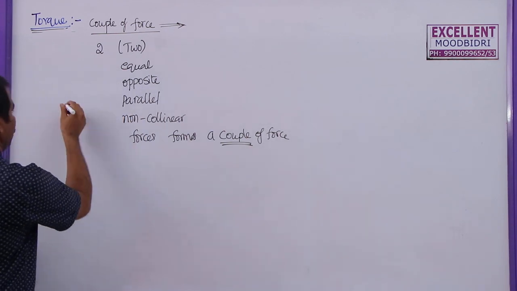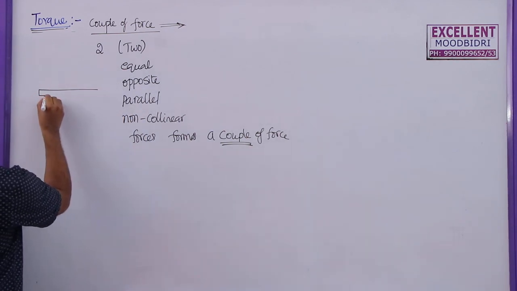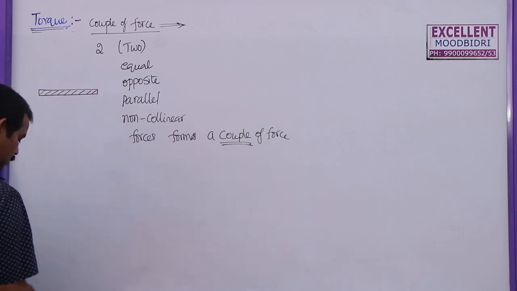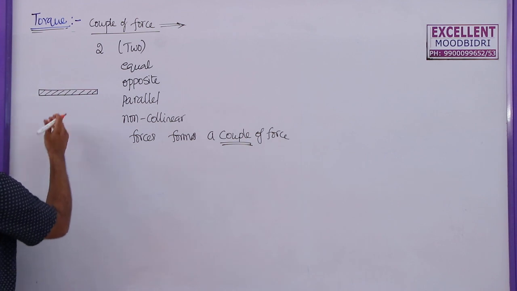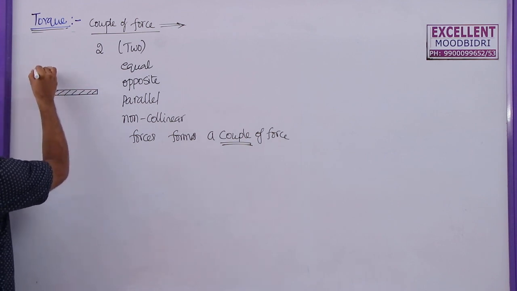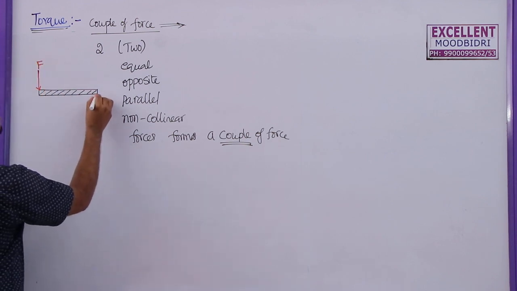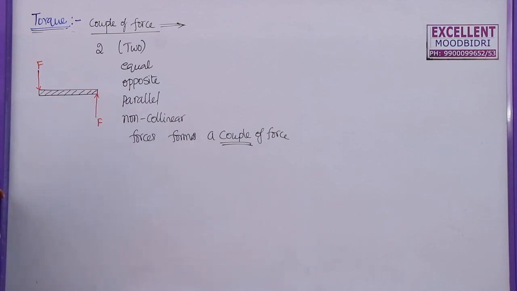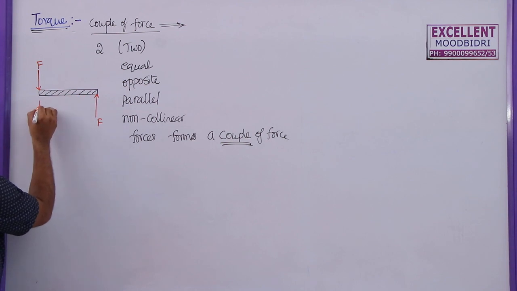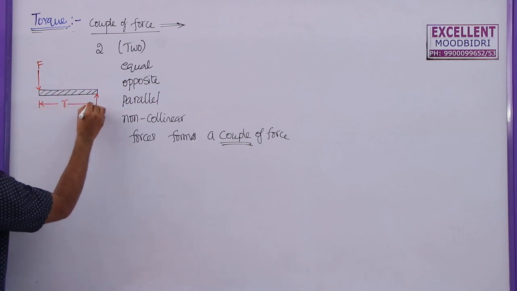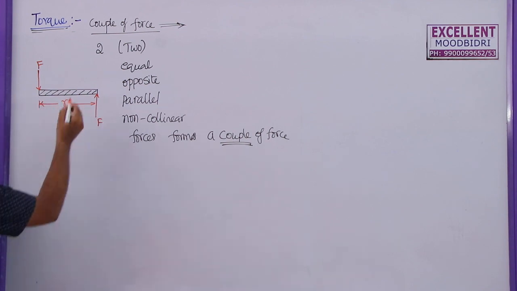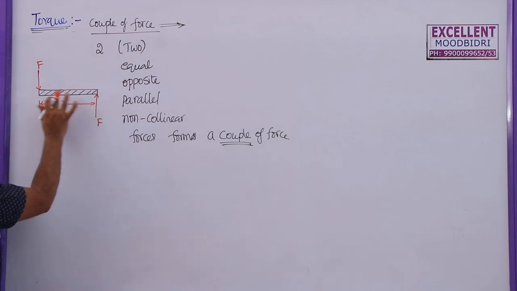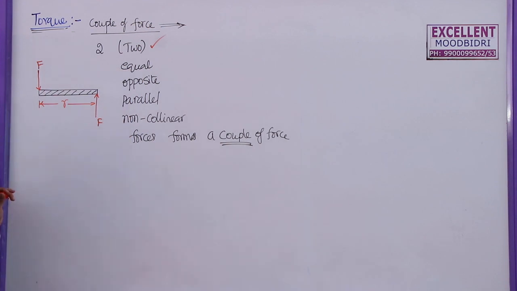if you take a body, this is a body. I am going to apply two forces. So this is the first force which is acting on the edge of this body, and one more force is acting on the edge of this body on the other side. Let the distance between these two, let us say the length of this one, be r. So for the couple of force, now see the conditions. How many forces are acting on this body? Two forces.